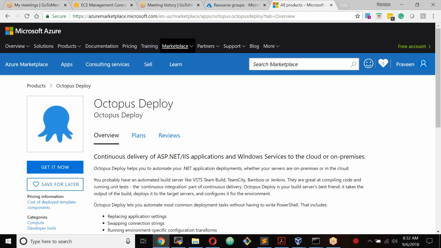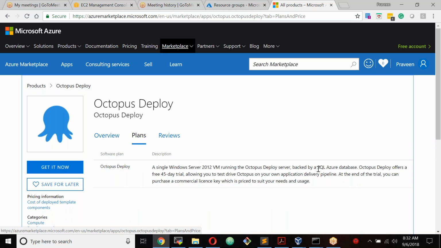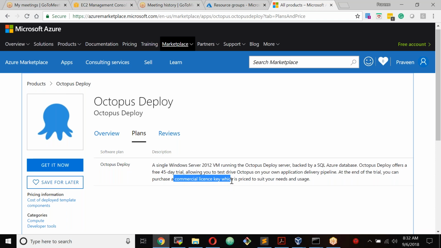Plans. When you select this, it's going to deploy a Windows virtual machine with Octopus Deploy server with SQL Server, and it provides you a 45-day free trial. So it allows you to test Octopus on your application delivery pipeline. After 45 days, if you decide to go for a commercial license, you can go for it.